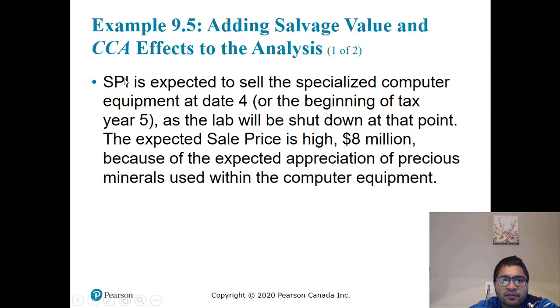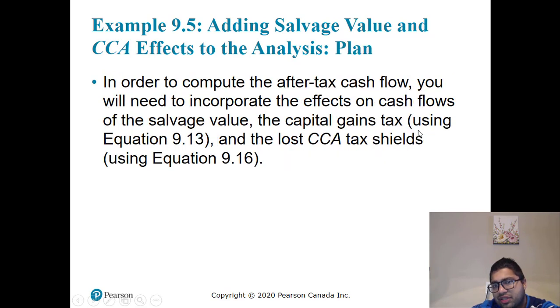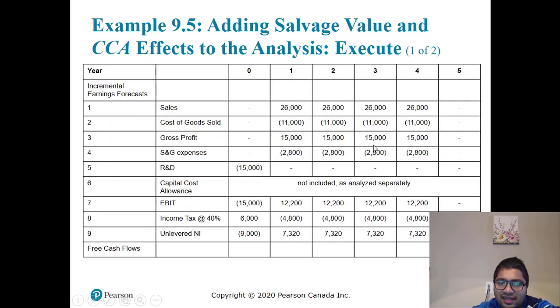Okay, SPI is expected to sell specialized computer equipment. It had spent $7.5 million to build it. It is selling it for $8 million. Redo the NPV calculation. In order to compute the after-tax cash flows, you will need to incorporate the effects of cash flows on salvage value and capital gain tax and the lost CCA tax shield.